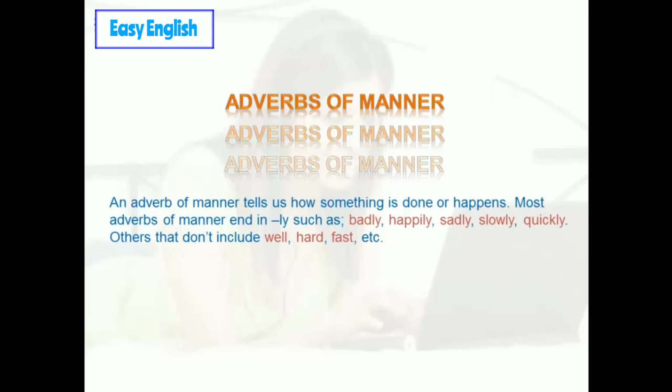Adverbs of manner tell us how something is done or happens. Most adverbs of manner end in "ly", such as badly, happily, sadly, slowly, quickly. Others that don't end in "ly" include well, hard, fast, and so on.